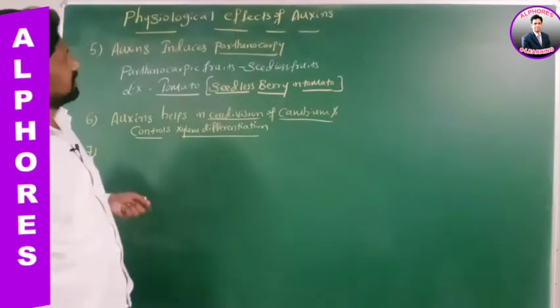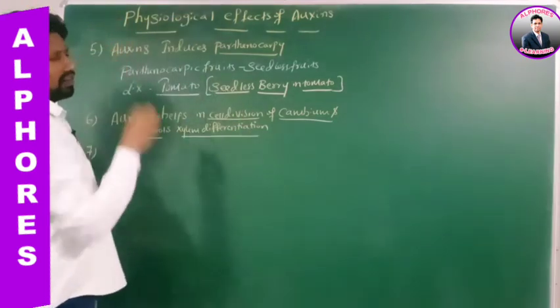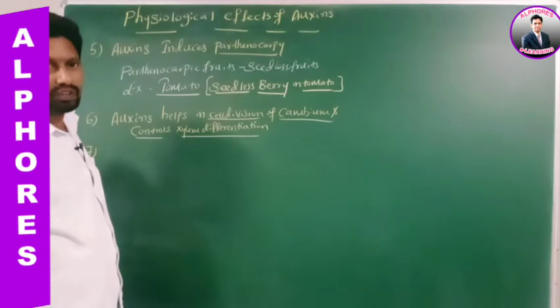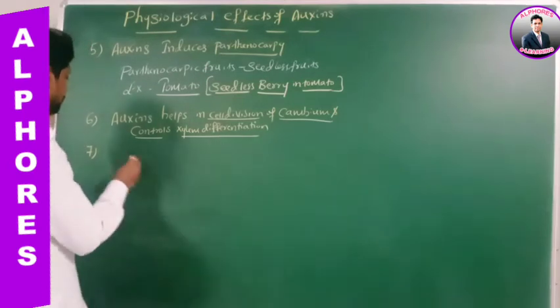We are discussing physiological effects of auxins.